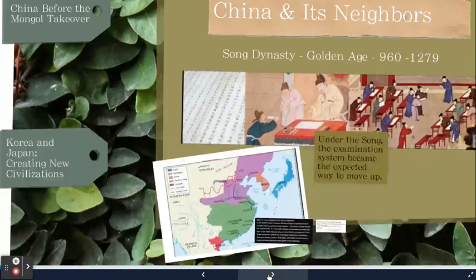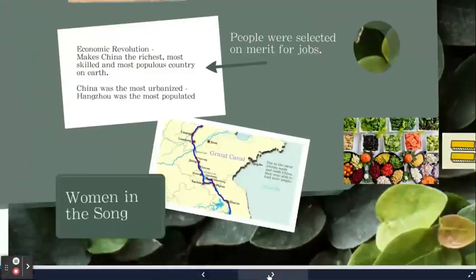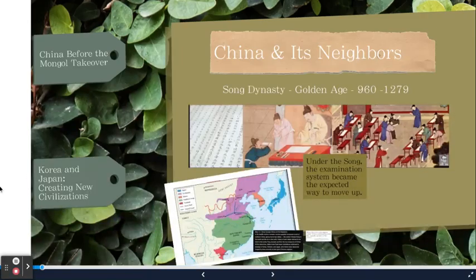It does not work. The Yuan dynasty comes in and the Mongols will take over. That is China.